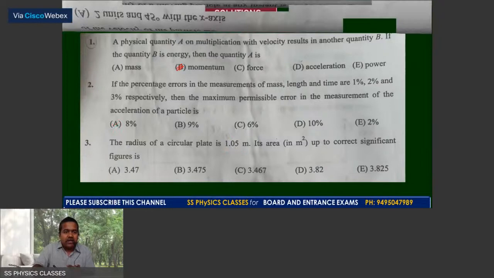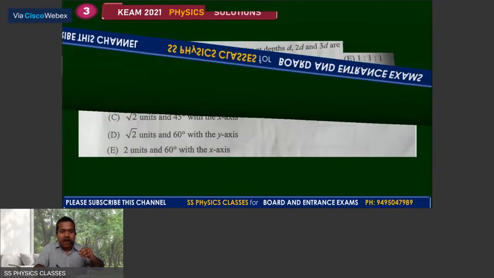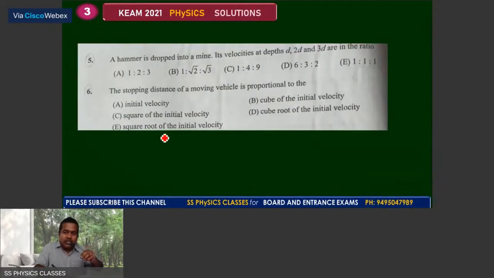And next, the question number 4. So from the 2-dimensional motion, the answer is the number C, a simple question. But to find the velocity, you have to take the tan value of Vy by Vx, and you get the value as the C choice. Number 5, you have to take one assumption as the value of g is constant inside the mine, then you take the value as B as the answer.